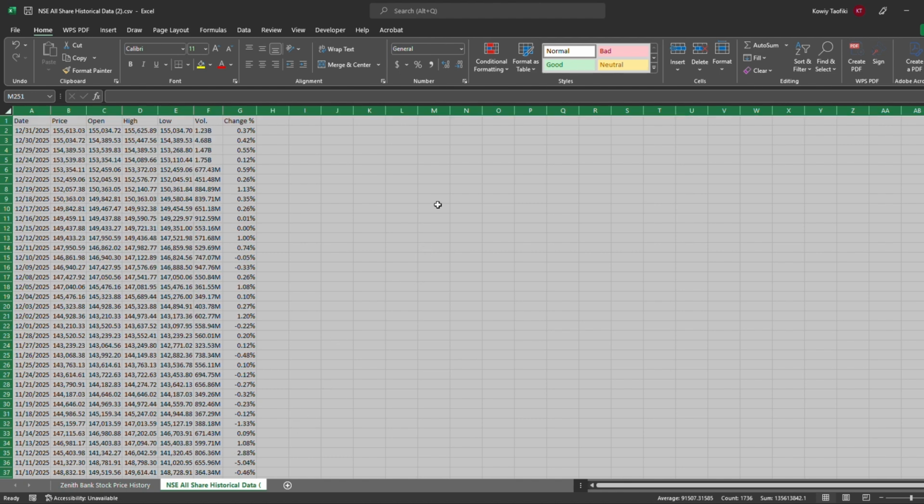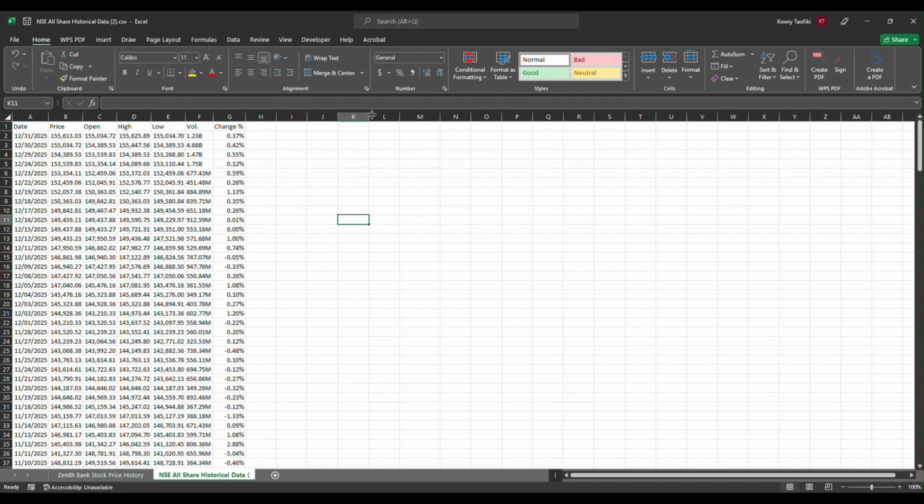So we're going to be calculating our beta, which is equal to covariance. So we have covariances here. We have the one for P and the one for S. The one for population and the S standing for the sample. Zenith Bank has been listed for a while now, but we only took a data set of 1 year. So that is a sample out of the total population. We only took a sample of 1 year, so I'm just going to be sticking with the one for S, which is the sample.